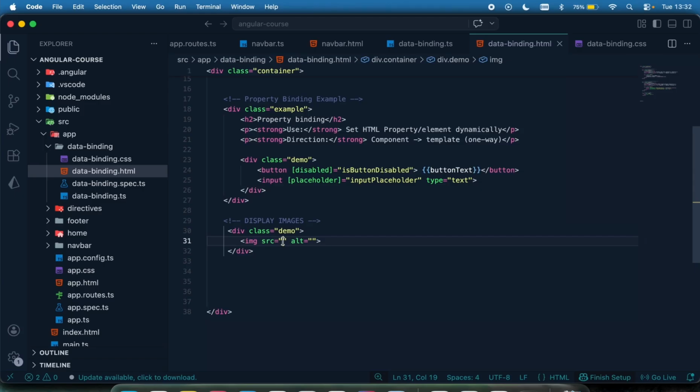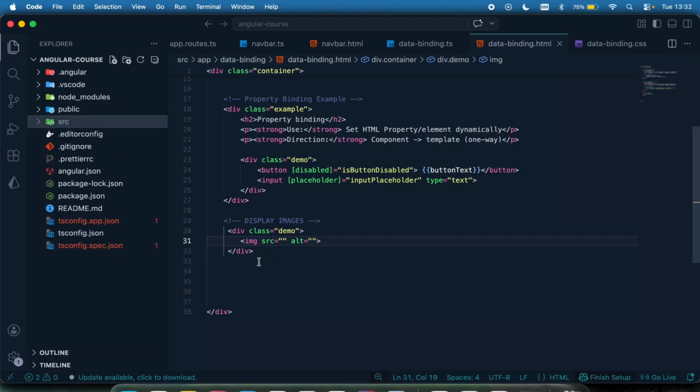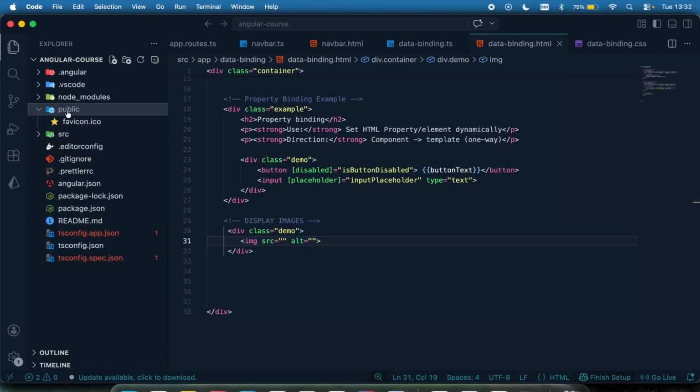So let's first find an image and then display it. Before then, I said that the public folder is where our static files are. You can also decide to create your own custom folder and place your static files such as images and videos there. But for simplicity's sake, I'm just going to have my static files right here in the public folder.